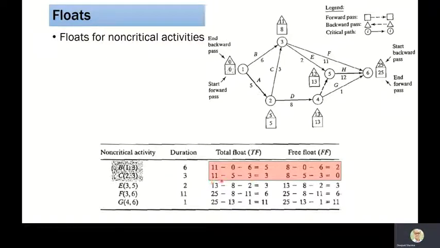Similarly, I can find it for C and for other activities. If I compare total float versus free float, I can see that for B and C there is a difference in the value of free float and total float. So this means that these two activities are red flagged activities, and the other activities can be delayed based on the time which is given as 3.